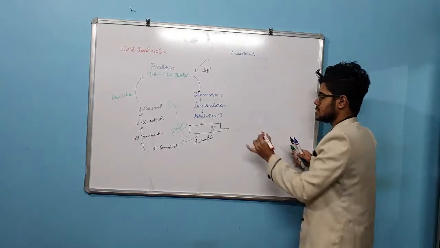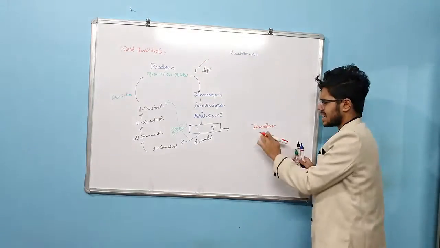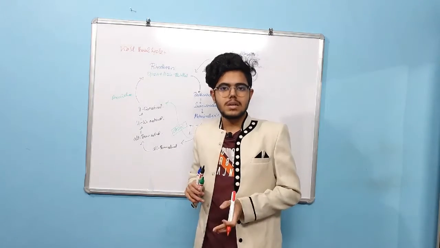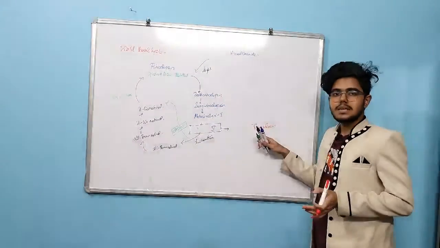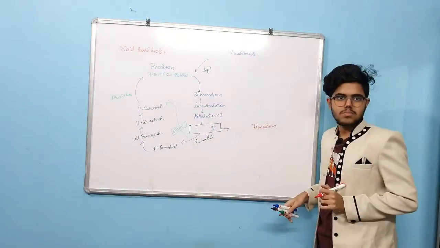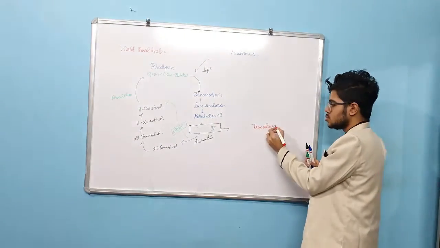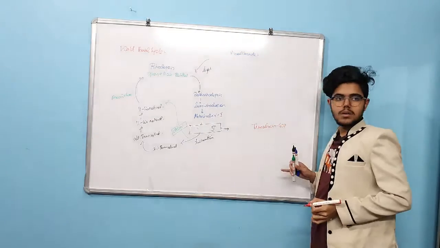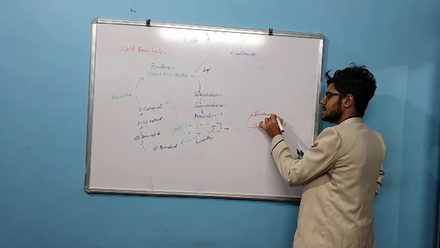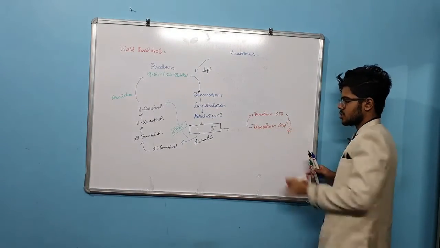The meta-rhodopsin 2 is going to activate transducin. But remember, this transducin is in an inactive stage. How it gets activated involves the exchange of GDP for GTP on this inactive transducin, by releasing phosphate.